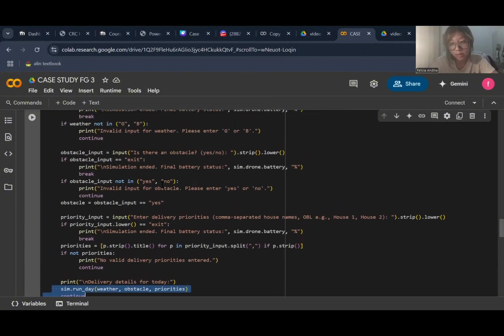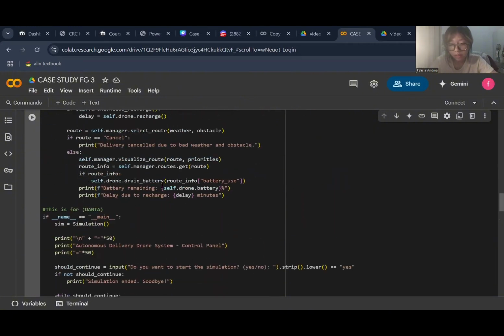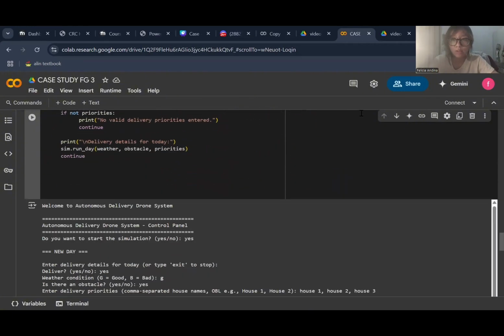And finally, after that day's delivery simulation is complete, we loop back to the start and wait for the next set of inputs. The user can keep going or type exit at any point to stop. So overall, this looping structure acts as a simple day-by-day simulation engine, handling user inputs and managing conditions and progressing the drone's status over time.